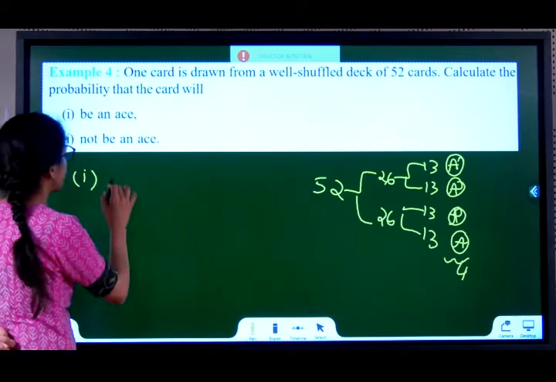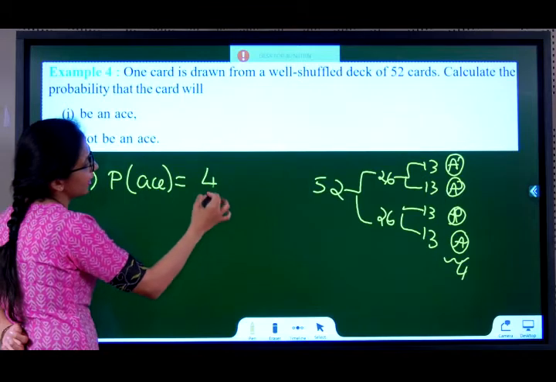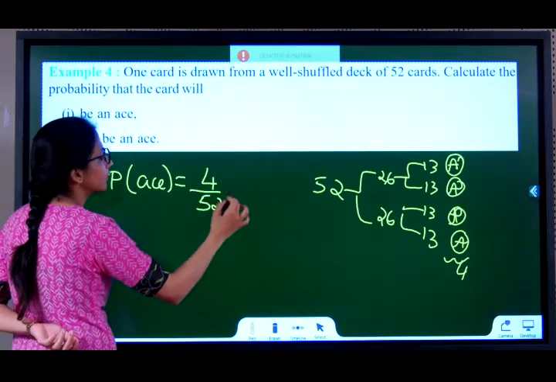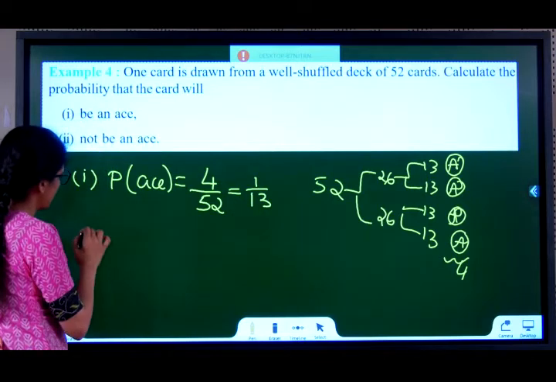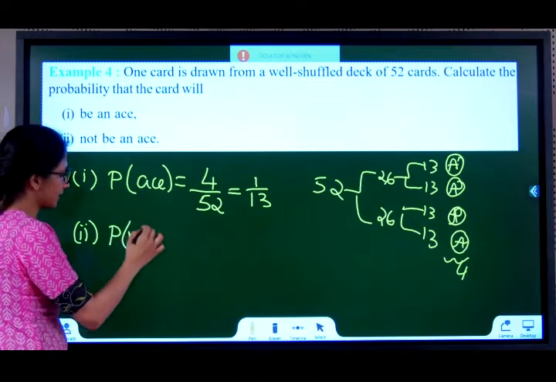So I can say probability of getting an ace, favorable 4 aces. How many totally? 52. Answer 1 by 13. Probability of not getting an ace.